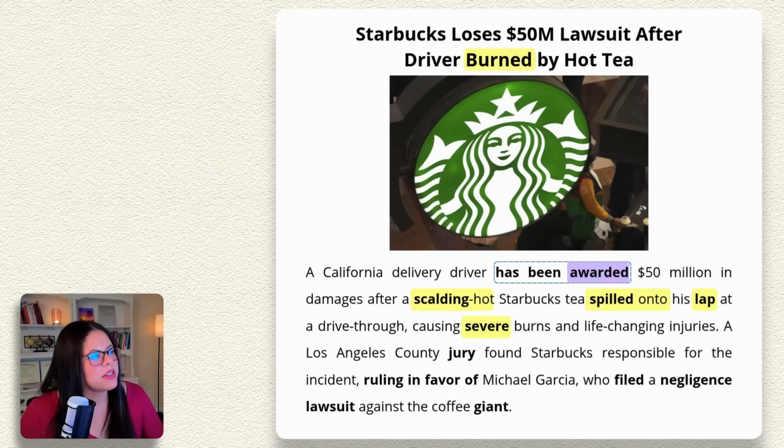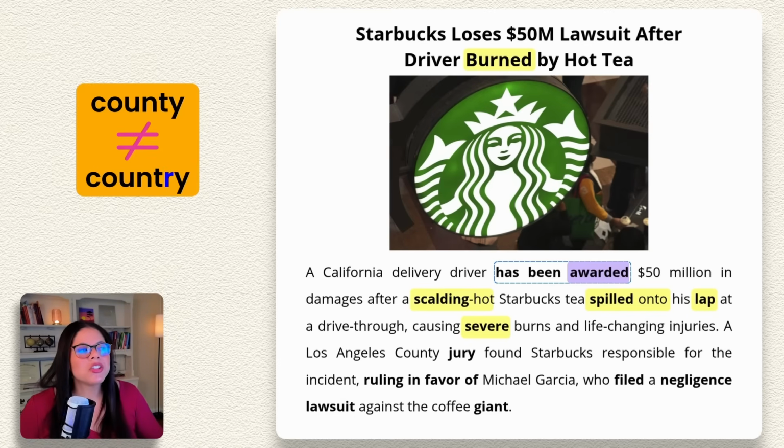All right, in the next sentence, we know the city of Los Angeles, California. You want to be really careful. This is not country because there's no R here. This is just the word county. County.